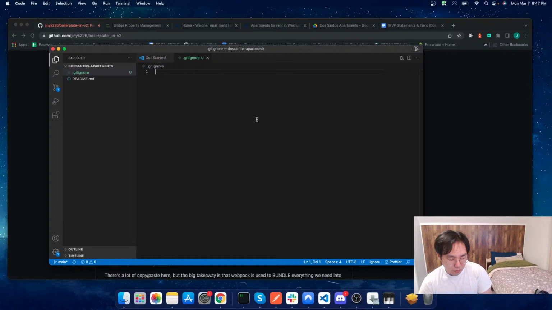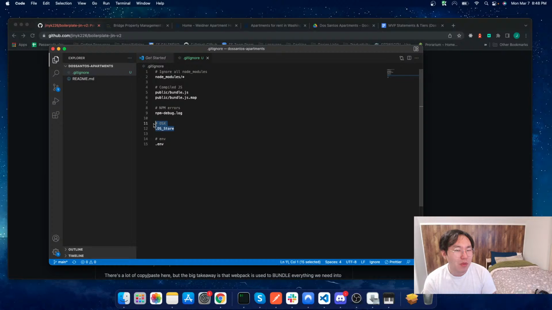And our public bundle.js file, this is a compiled file that we're going to be seeing later. npm debug logs. We don't want to send npm errors into GitHub. There's no point of that. And this is for Mac users specifically, but we have this .DS_Store file. Don't want to copy that over.